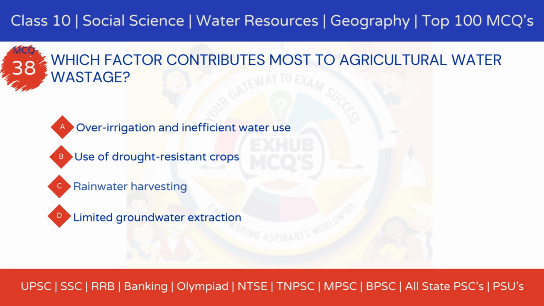Which factor contributes most to agricultural water wastage? Option A, over-irrigation and inefficient water use. Option B, use of drought-resistant crops. Option C, rainwater harvesting. Option D, limited groundwater extraction.